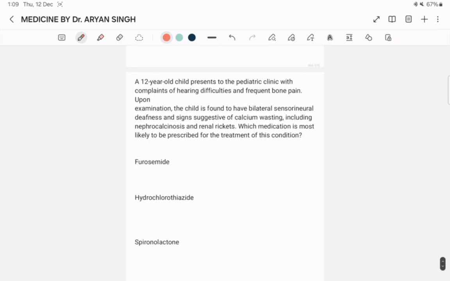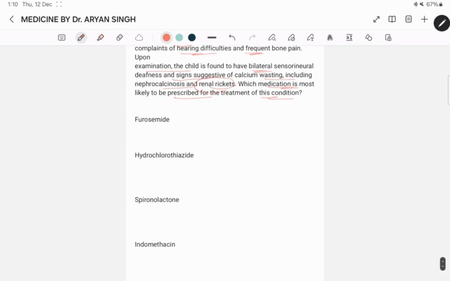Next question. A 12-year-old child presents to the pediatric clinic with a complaint of hearing difficulties and frequent bone pain. Upon examination, the child is found to have bilateral sensorineural deafness and signs suggestive of calcium wasting, including nephrocalcinosis and renal rickets. Which medication is most likely to be prescribed for the treatment of this condition? Furosemide, hydrochlorothiazide, spironolactone, and indomethacin. Indomethacin is the best answer because here